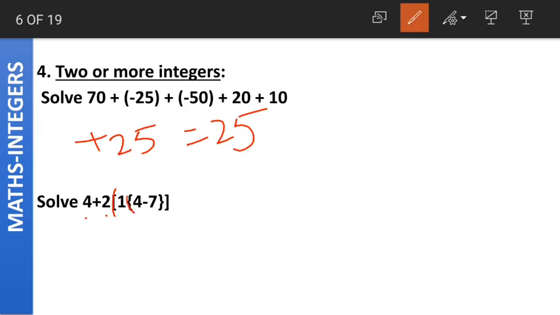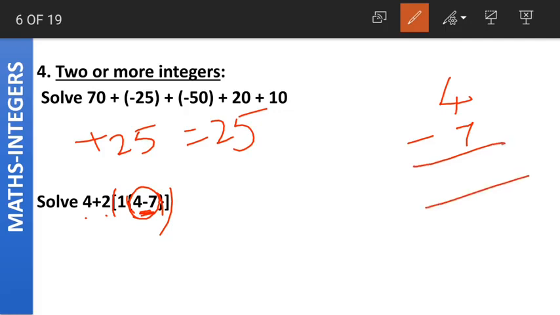The next question is 4 plus 2. Again we have the confusion of brackets here. What should we do when we have such brackets? Go to the innermost bracket, which is this 4 minus 7.